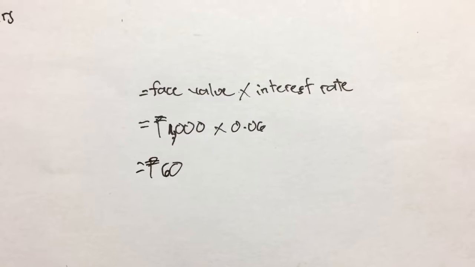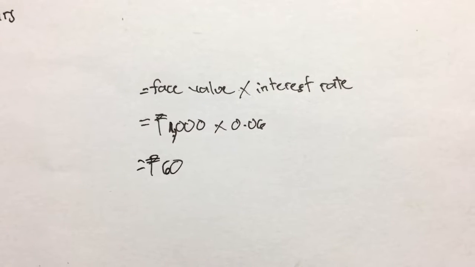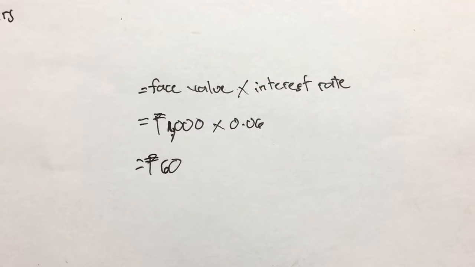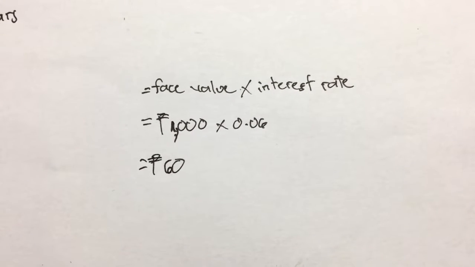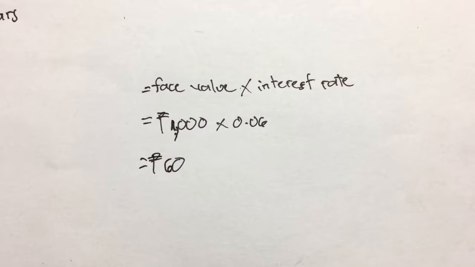So the first thing to do is to multiply the face value by the interest rate to get the dividend for each bond for 1 year. So, 1,000 pesos multiplied by 0.06 is equal to 60 pesos.